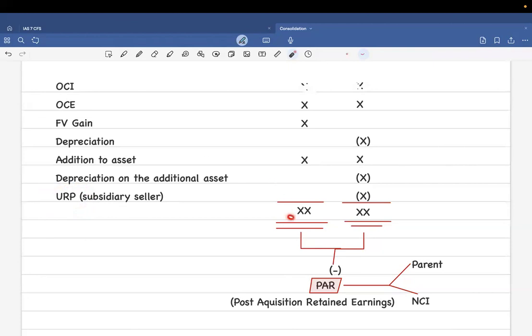Now this is the last draw. After this, we're going to total both of the columns together, and the difference is called post acquisition retained earnings. This retained earnings, that is PAR, is going to be split between the percentage of parent and NCI. So if parent owns 75, NCI has 25. So this would be split between them and we'll keep it there.